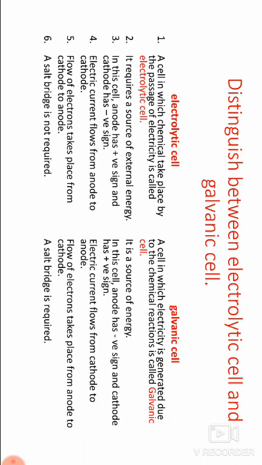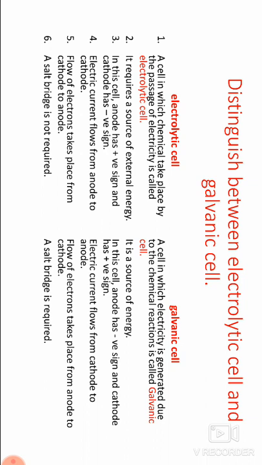Second one, it requires a source of external energy. Galvanic cell, it is a source of energy. Third one, in this cell, anode has positive sign and cathode has negative sign. In this cell, anode has a negative sign and cathode has positive sign.